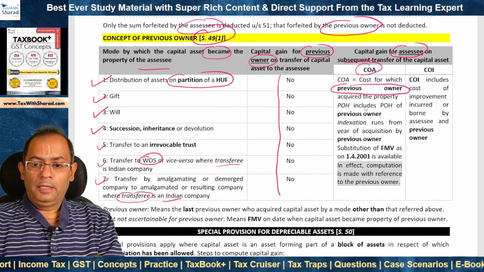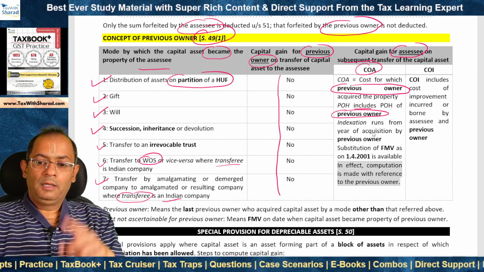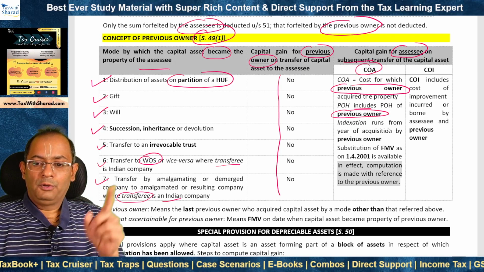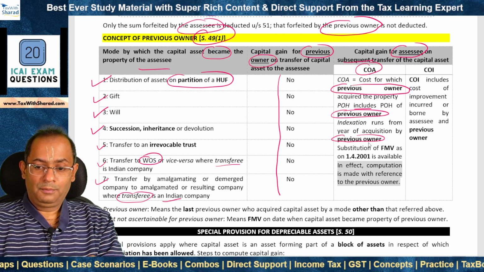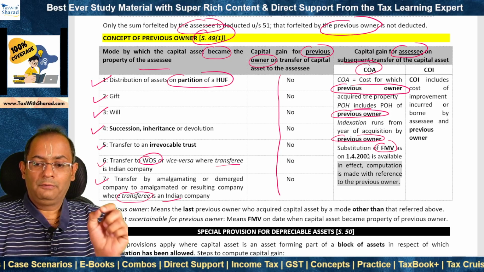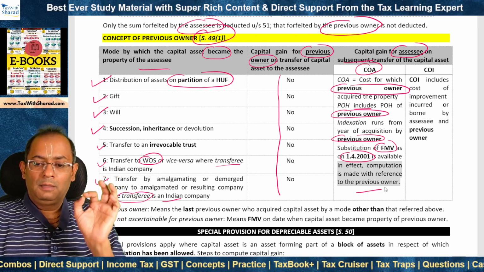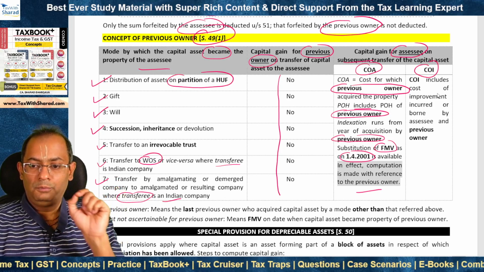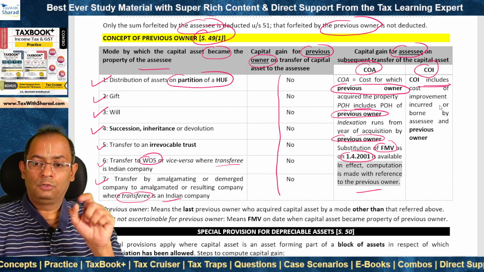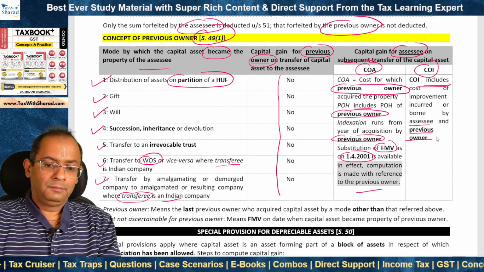The period of holding includes the period of holding of the previous owner. Consequently, indexation for computing cost of acquisition runs from the year of acquisition by the previous owner, and substitution of fair market value as on 1st April 2001 is also available. In effect, the computation is made with reference to the previous owner, not the SSE. What about cost of improvement? It includes cost of improvement incurred or borne not only by the SSE but also the previous owner.